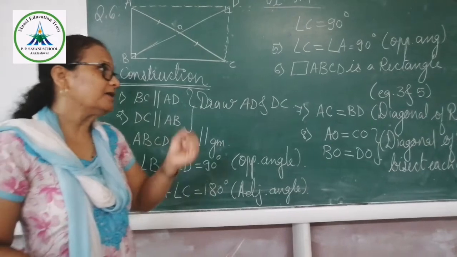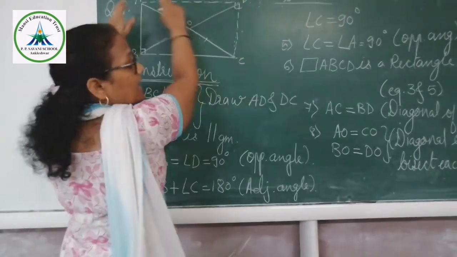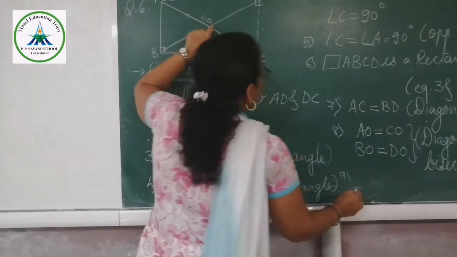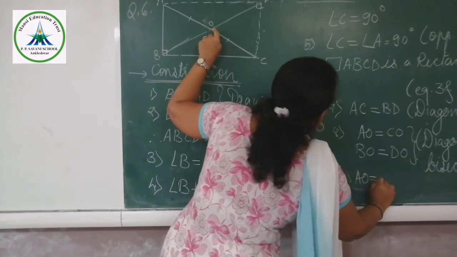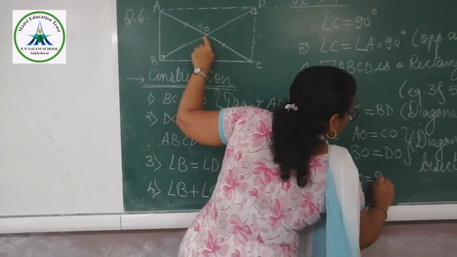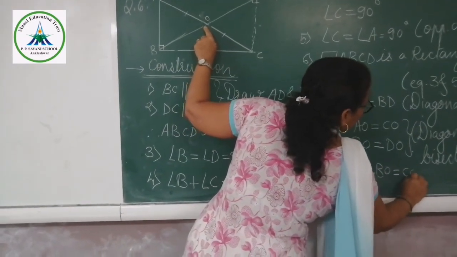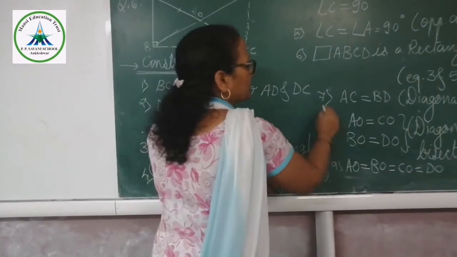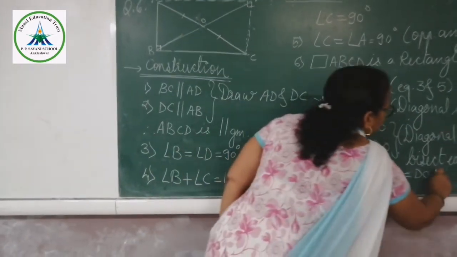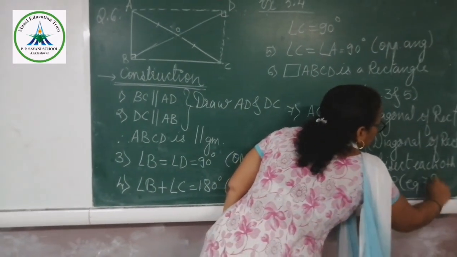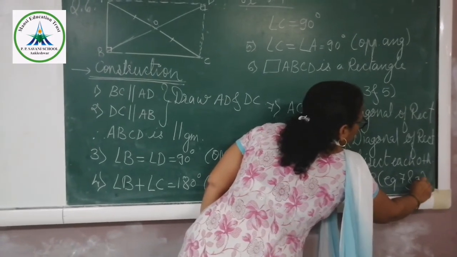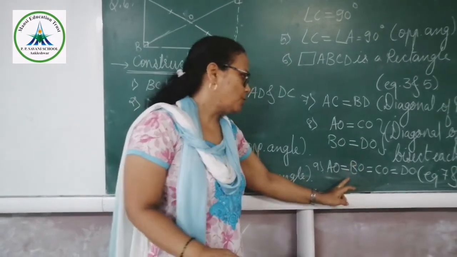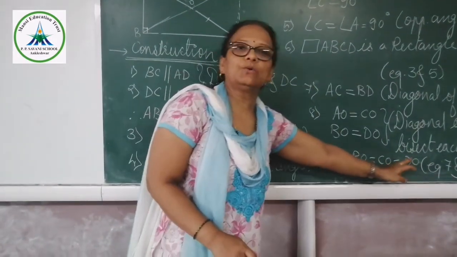If diagonals of the rectangle bisect each other and they are equal to each other, therefore our ninth statement you have to write, that is AO is equal to BO is equal to CO is equal to DO. Here result we have to write from equation 7 and 8, AO is equal to BO is equal to CO is equal to DO.